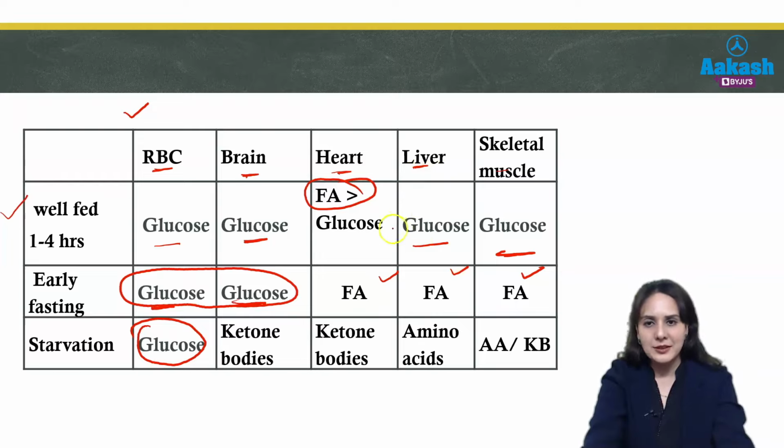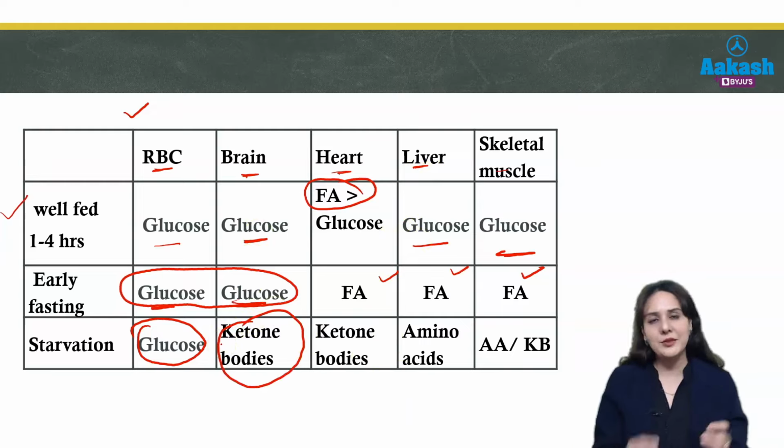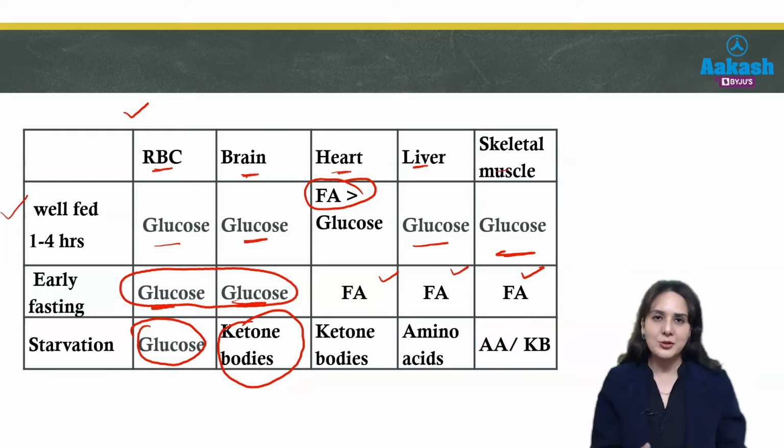And the brain first uses glucose, but later on it shifts to ketone bodies. But here you should remember, brain never uses fatty acid. So, brain does not like fatty acid. It either uses glucose, or during starvation it will shift to ketone bodies. It will not use fatty acid. So, this you should remember because this can be asked.